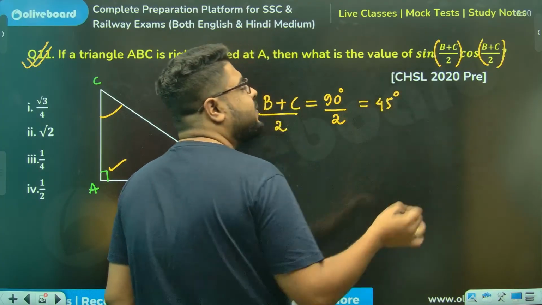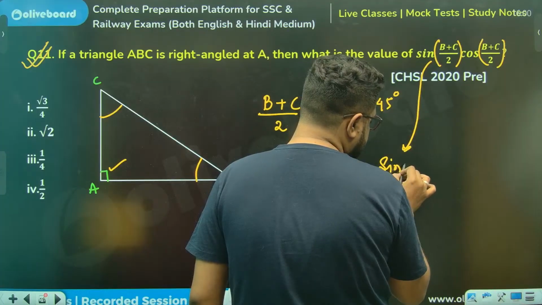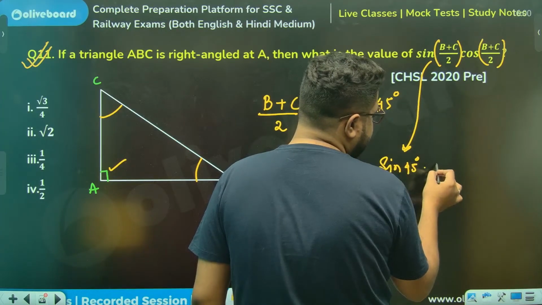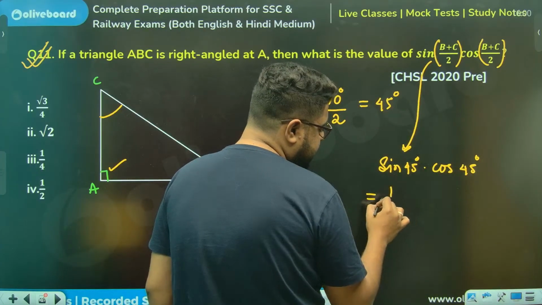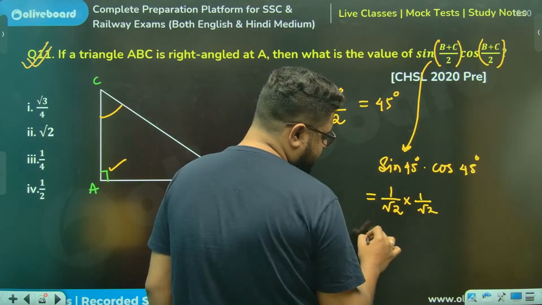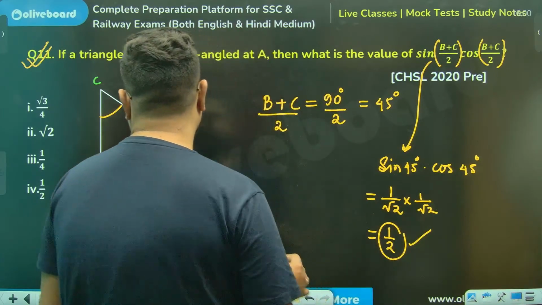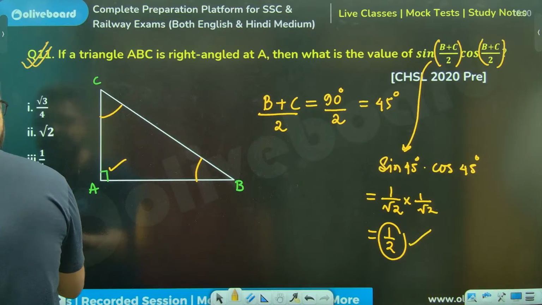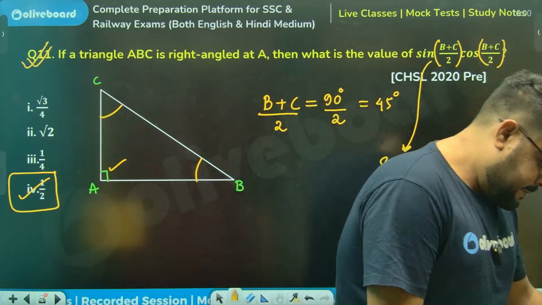So ultimately the question becomes sine 45 degrees into cos 45 degrees. So this is nothing but 1 by root 2 into 1 by root 2, which is nothing but 1 by 2, your answer. It's a single liner. Option 4 is the answer. Option 4, yes.